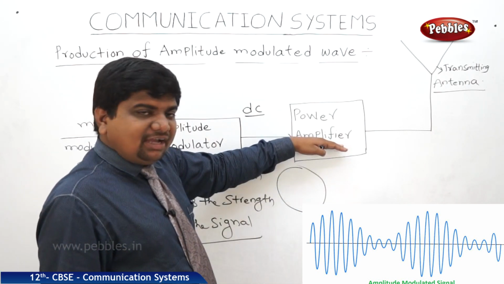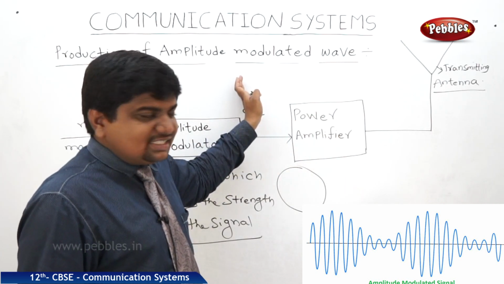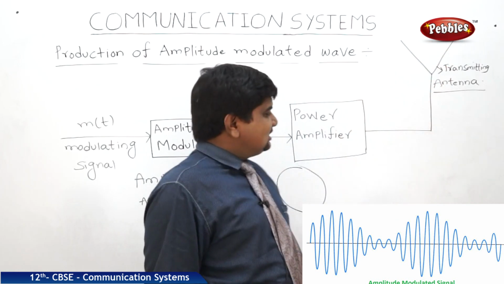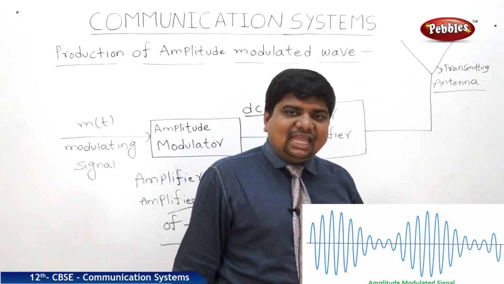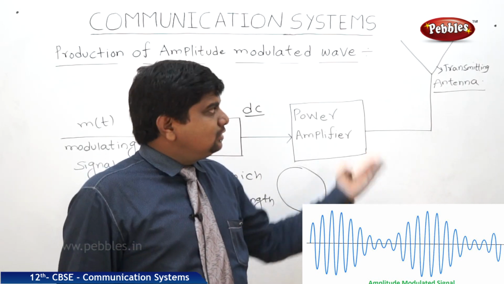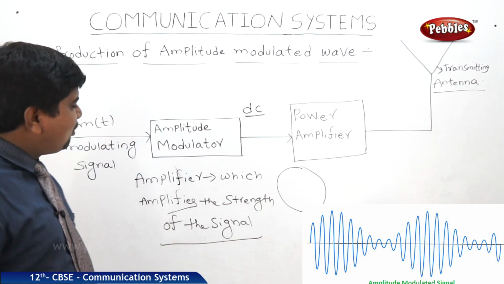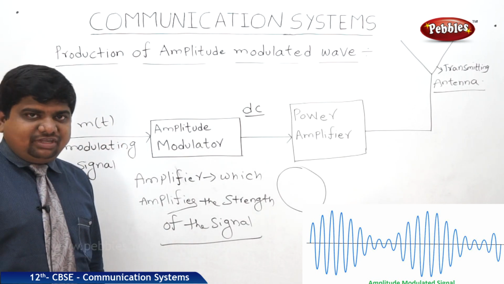So this amplifier, which is a power amplifier, gives sufficient power to the signal to transmit to longer distances, and then it is connected to the transmitting antenna. This antenna will release those amplitude modulated waves to longer distances. So this is the schematic diagram of propagation of AM waves.